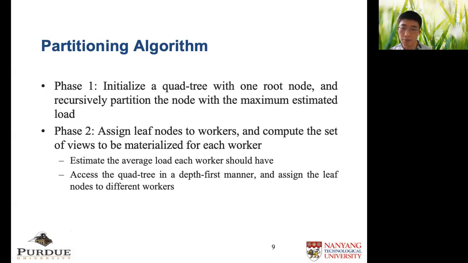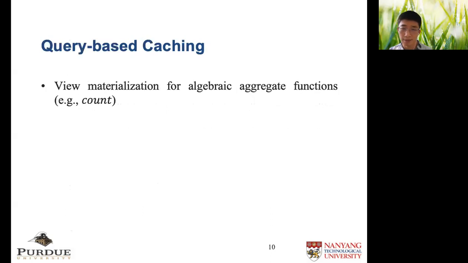Otherwise, we go back to phase 1 to further partition heavily loaded nodes. Next, I will explain our cache-based mechanism, which includes query and object-based caching. In query-based caching, we propose to use views to reduce the running time of queries. View materialization is a classic problem in the data warehouse community. It still has several new problems to be solved for spatial data.